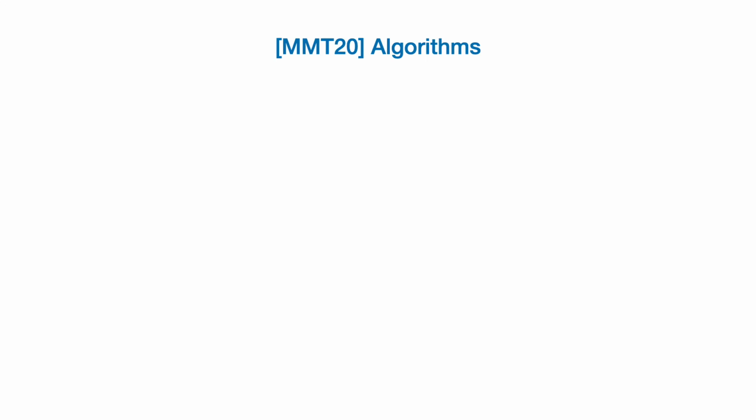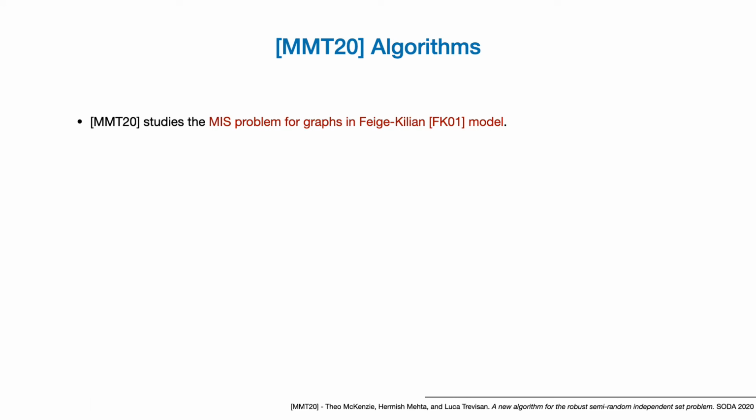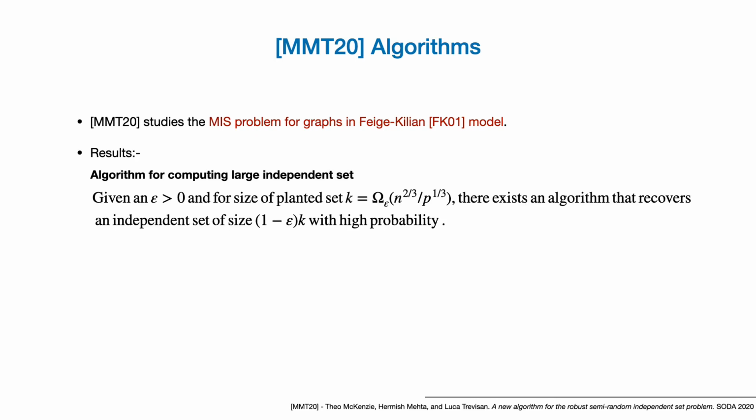And this is where the work by Mackenzie, Mehta and Trevisan comes in, which studies this problem in the Feige-Kilian model for graphs. And it says that you can get an algorithm which does not return the exact planted set, but returns a large independent set of size 1 minus epsilon times k, but for k of order n to the power 2 by 3, which is small o of n.